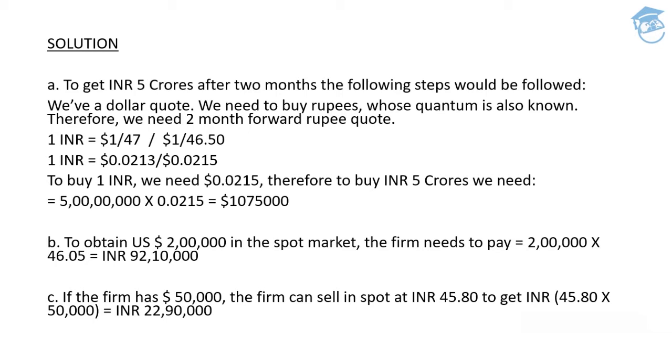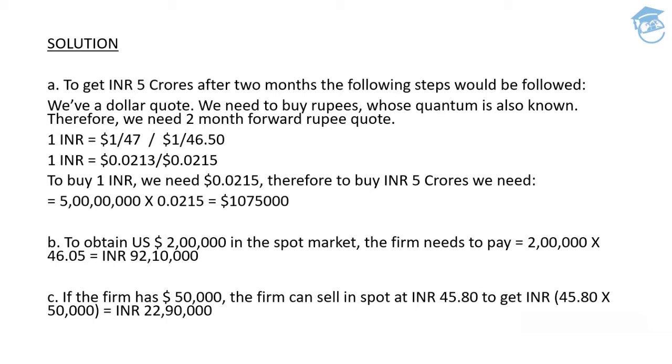Or if in case you're not able to understand this particular thing by converting the quote, you can directly go ahead with 5 crore divided by 46.5 rather than going for such a long calculation by converting the direct quote into indirect quote. That will not be required in your examination at all. I have mentioned this only in order to make you understand that you can also try and go ahead while converting your quote from direct to indirect one as well. So you'll get the figure of $10,75,000. That is the amount that you need to shed out of your pocket in order to get 5 crore rupees. Clear, guys? Let's move ahead with the B part.